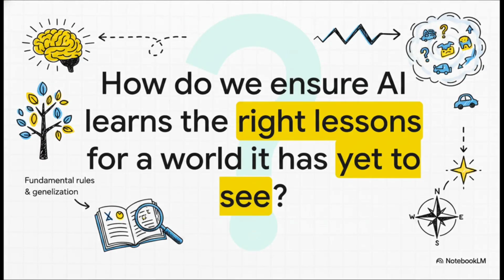So at the end of the day, generalization isn't just a technical problem, it's almost a philosophical one. As we build these incredibly powerful AI systems, the real challenge is making sure they're learning the fundamental rules of our world, not just the noisy, messy examples we happen to show them. It's all about preparing them for a future that is, by its very nature, something they've never seen before.